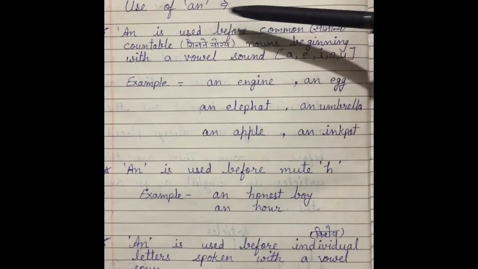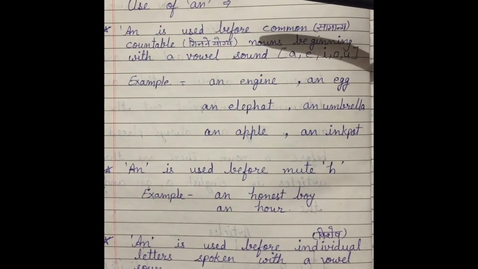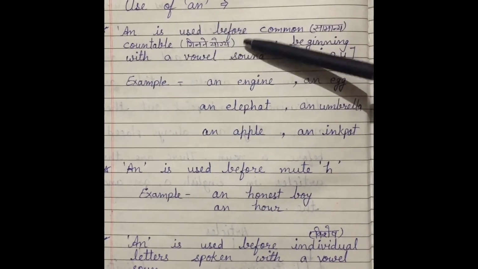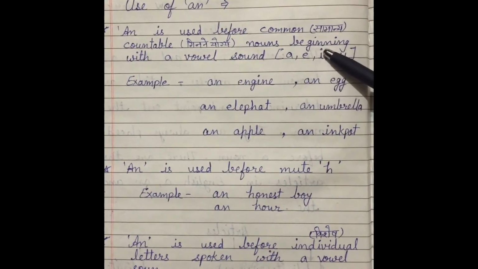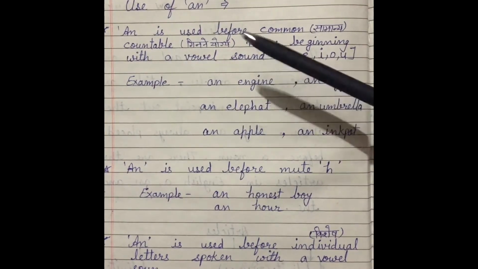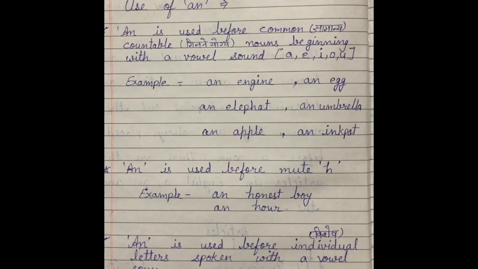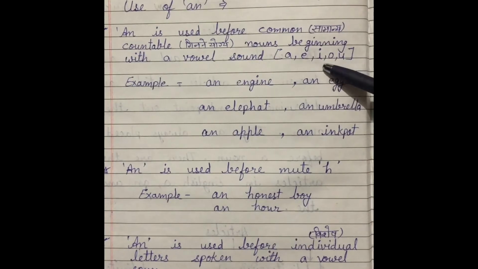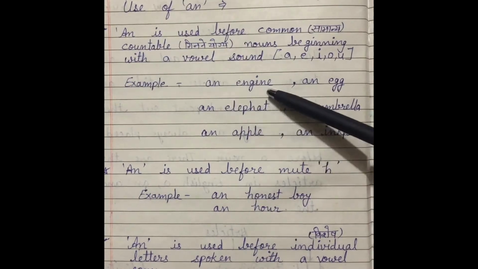Now the use of an. As we know, an meaning होता है एक. An is used before common, it means सामान्य, countable, it means जिन्हें गिना जा सके, nouns beginning with a vowel sound. It means an का use common countable nouns के पहले किया जाता है जो कि vowel sound से start होती हैं. कौन से sound से? Vowel sound से, like A, E, I, O and U. The words that start with a vowel sound, before those nouns we will use an, like an engine.